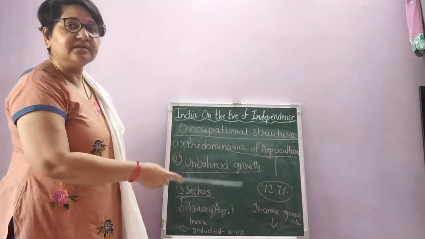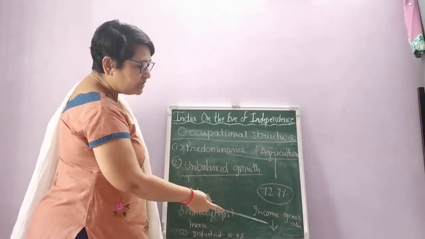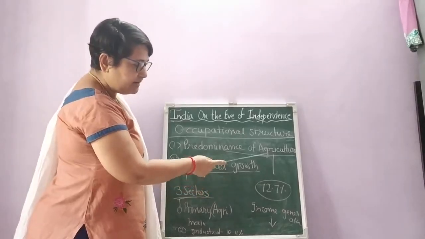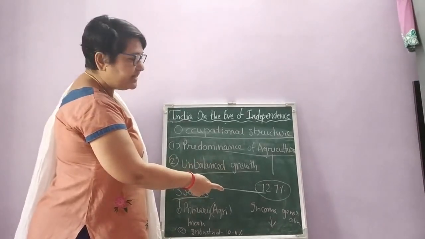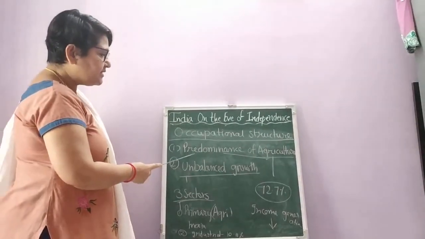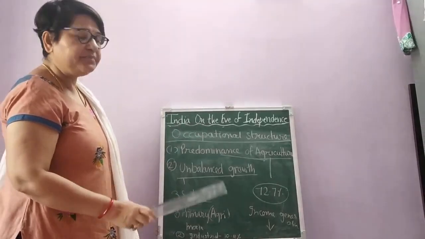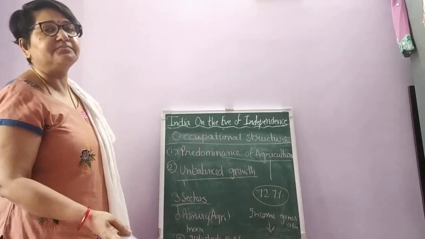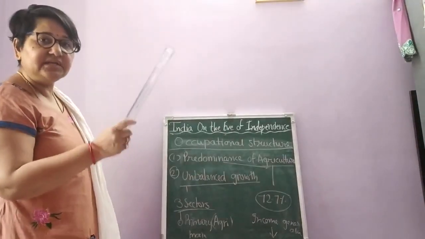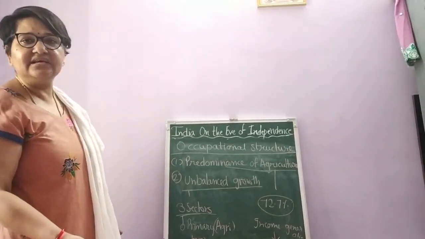But do you think that was the situation? No, not at all. The income generation by such a sector was very, very low. That means so many people were engaged in the agriculture sector, but the income generation by them was very low. That means we can say that there was no proper arrangement of the population. Disguised unemployment might be prevailing in the agriculture sector at that time. Not even might be, but yes, of course, it was disguised unemployment. More people were engaged, but no productivity was seen in the agriculture sector.